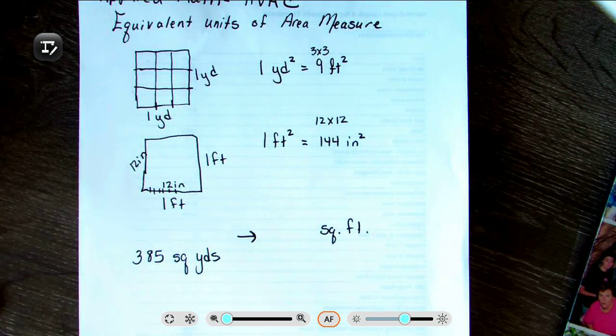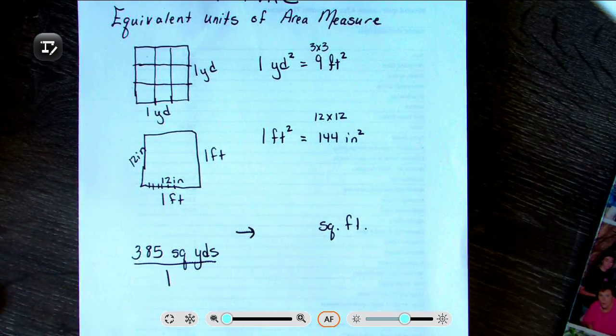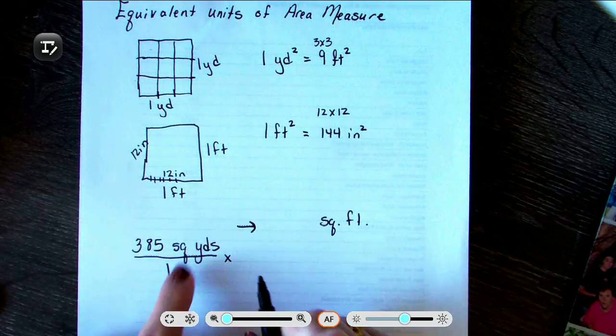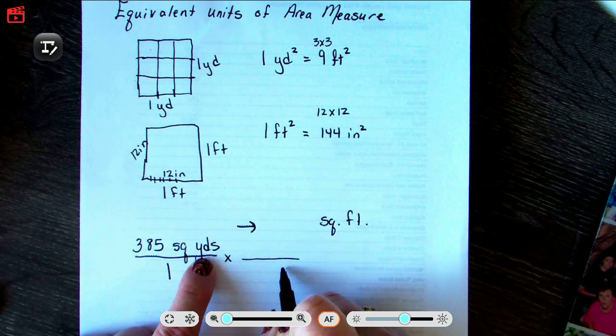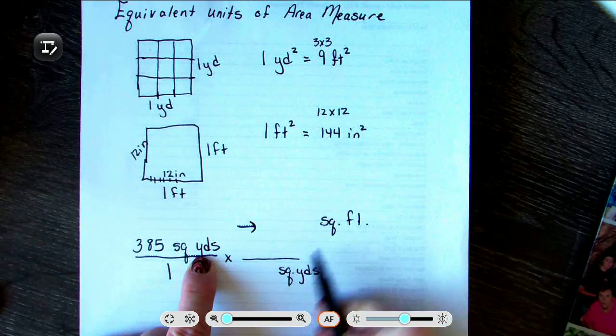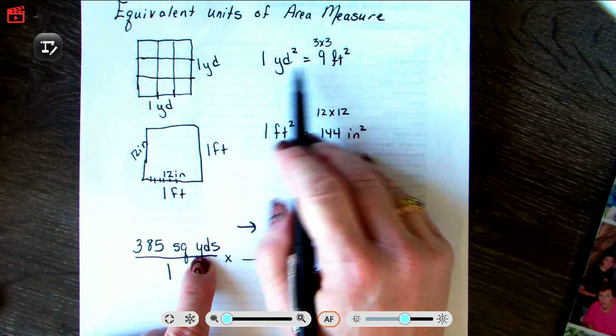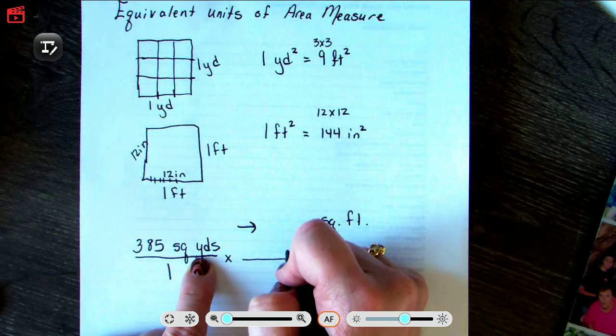So remember the conversion fractions that we did. We turned this into a fraction, and then what we wanted to do was get rid of the square yards, so that's going to be putting our square yards in the bottom, and we want to turn it into square feet. And I do have a conversion that goes from square yards to square feet, so I can do this in one step.